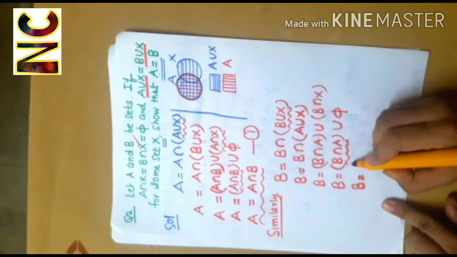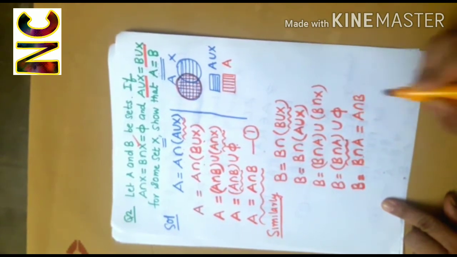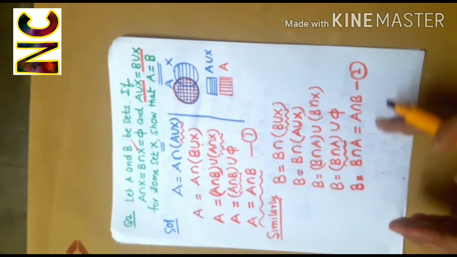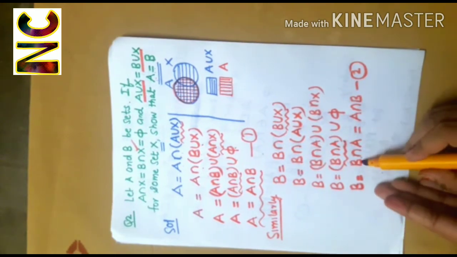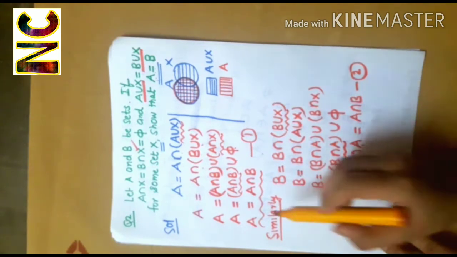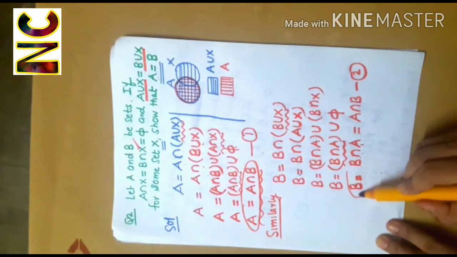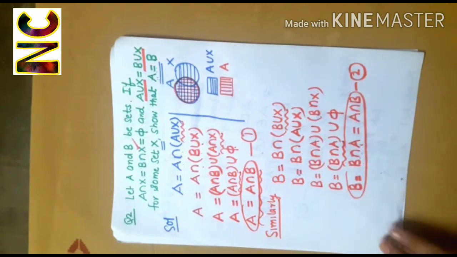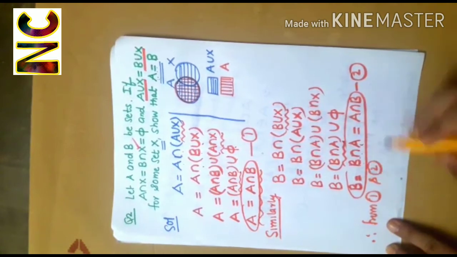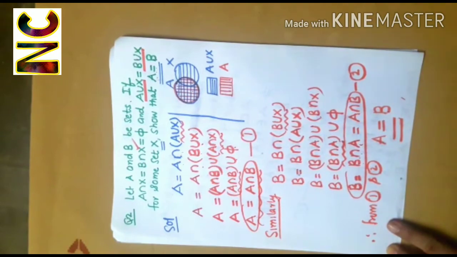So B is equal to B intersection A, which can be written as A intersection B, because B intersection A means common elements of B and A. Whether I write B intersection A or A intersection B, they both are same. So A is also equal to A intersection B and B is also equal to A intersection B. So therefore, from 1 and 2, we can conclude A is equal to B.